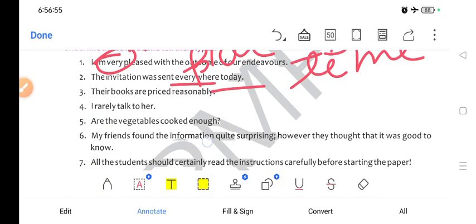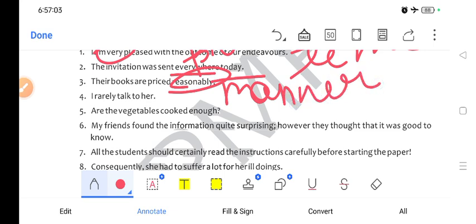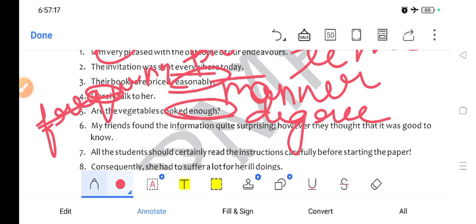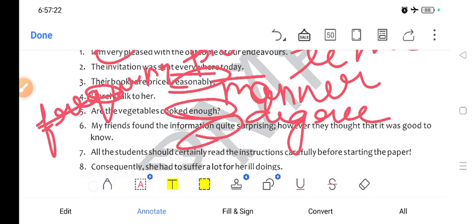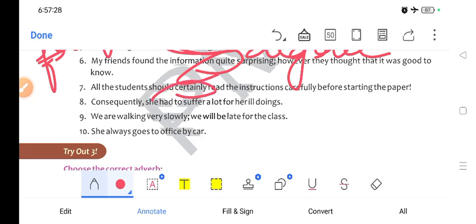Now next is their books are priced reasonably. So reasonably is manner. How? Reasonably. Now I rarely, it shows frequency. So this is adverb of frequency. Next, are the vegetables cooked enough? So this is degree. Next, my friends found the information quite surprising. So again it's degree. Alright, next, all the students should certainly read the instruction. So certainly is adverb of affirmation. Next, consequently, it is a sentence adverb because it's defining all the sentence.